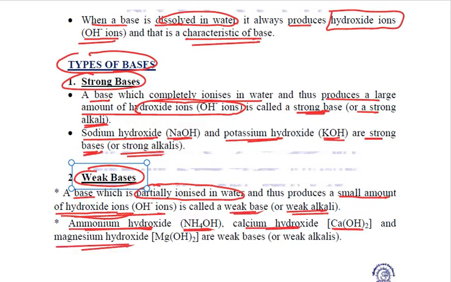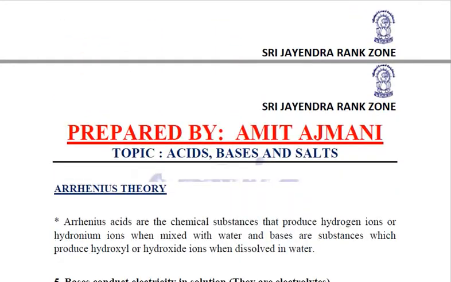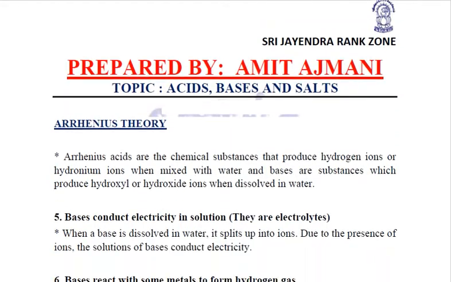Magnesium hydroxide Mg(OH)2 is also a weak base. So just like strong and weak acids, we have strong bases and weak bases. The difference is that acids were liberating hydrogen ions and bases are liberating hydroxide ions. You need to remember the examples of strong and weak bases.